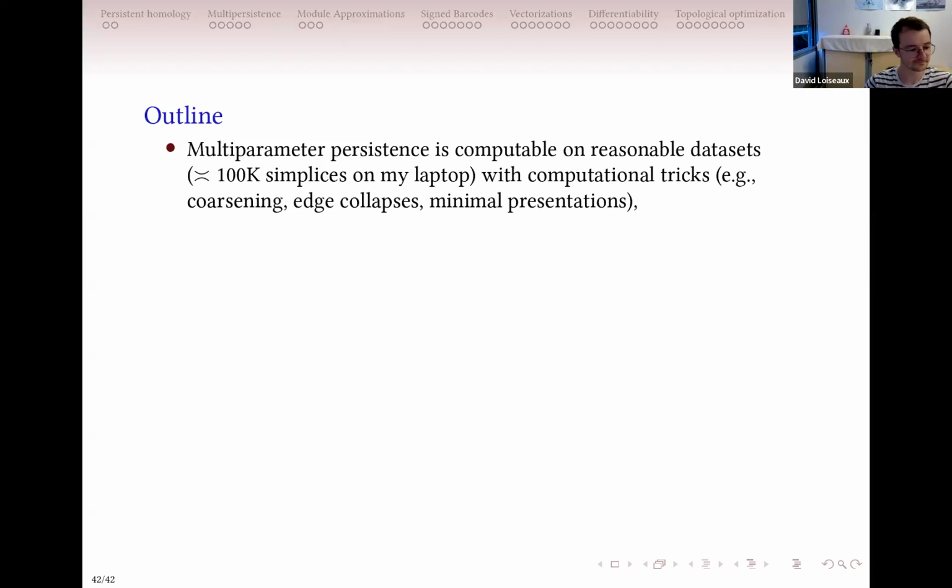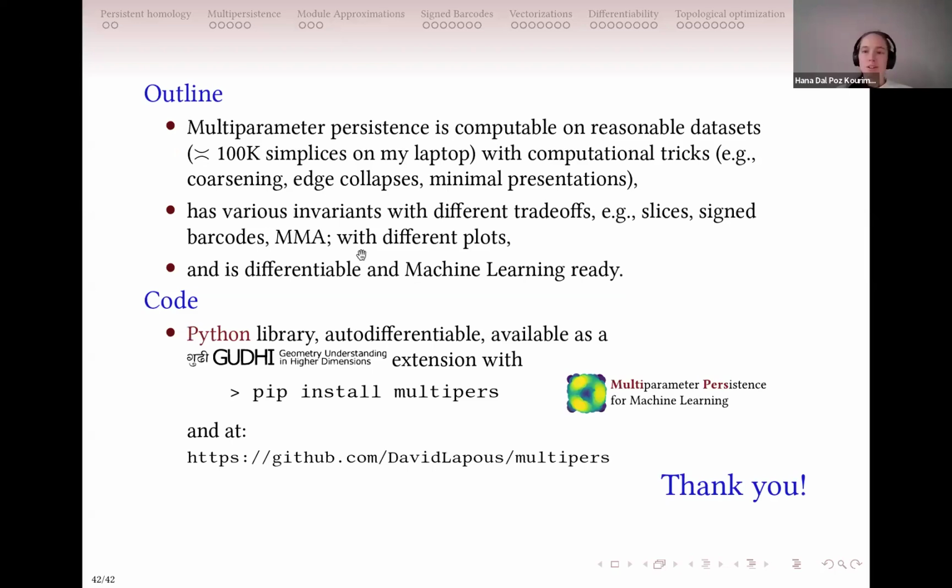Okay, are there any more questions? Okay, now my turn to ask my question. I was under the impression that you mainly talked about 2-parameter persistence. What about higher parameter persistence? Can you say something about how much more complicated it gets on the computational side? The theory seemed to be working for any parameter, I guess? Yes, all of this should work at any parameter, but the computational complexity is a bit higher.